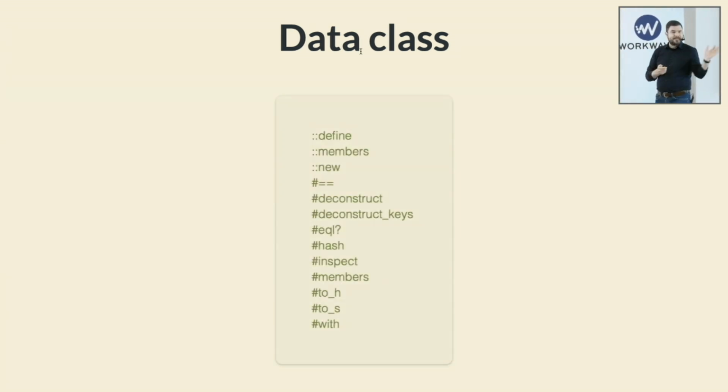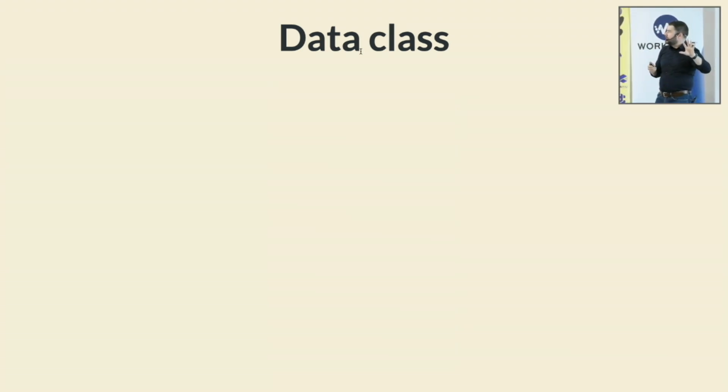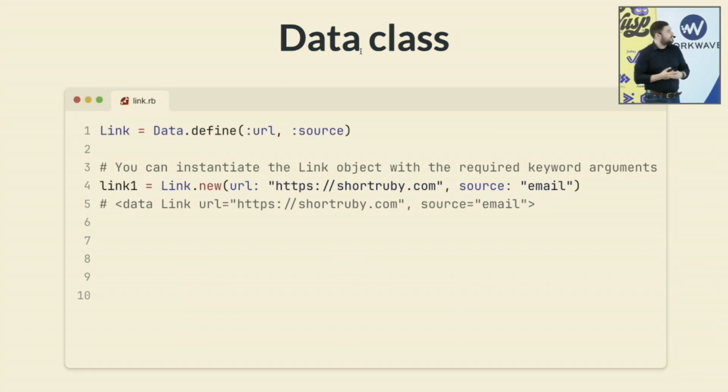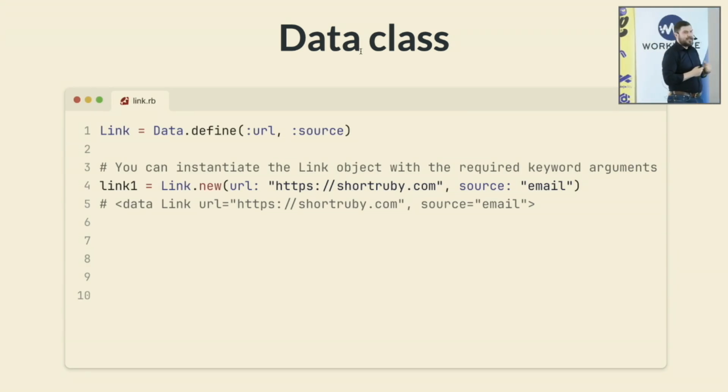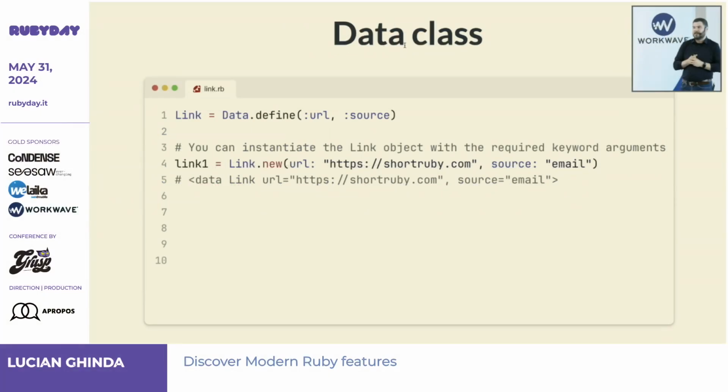And it has a very simple interface. These are the only methods here for this data class, right? And let's look a bit at it with an example. So let's say I have a link, and this is how you define it, Data.define. And we can discuss in the break why there is Data.define and not Data.new. But this is how you write it.